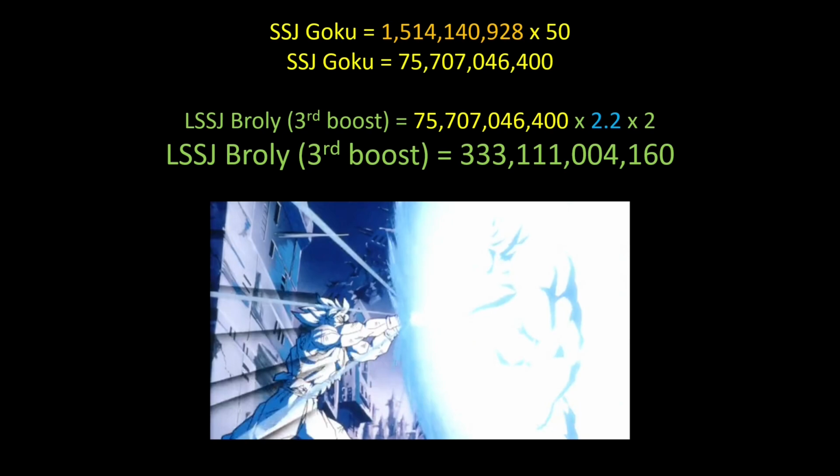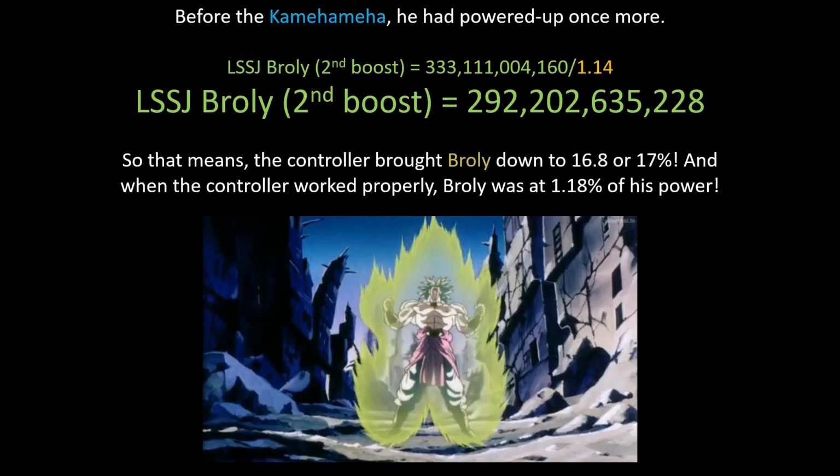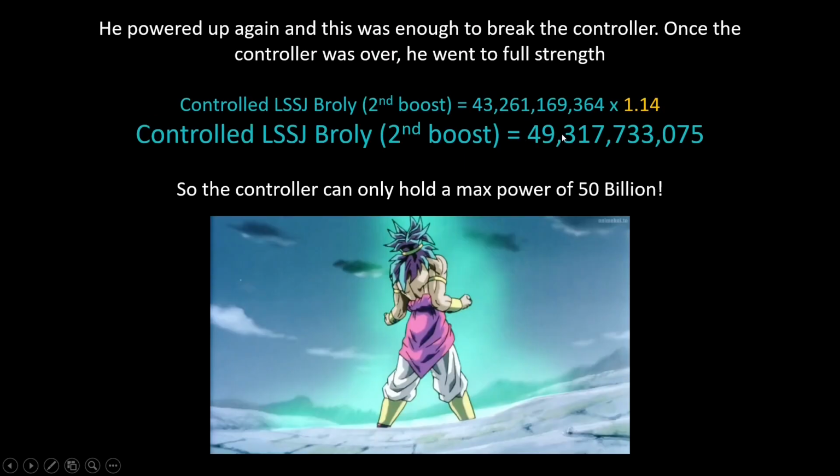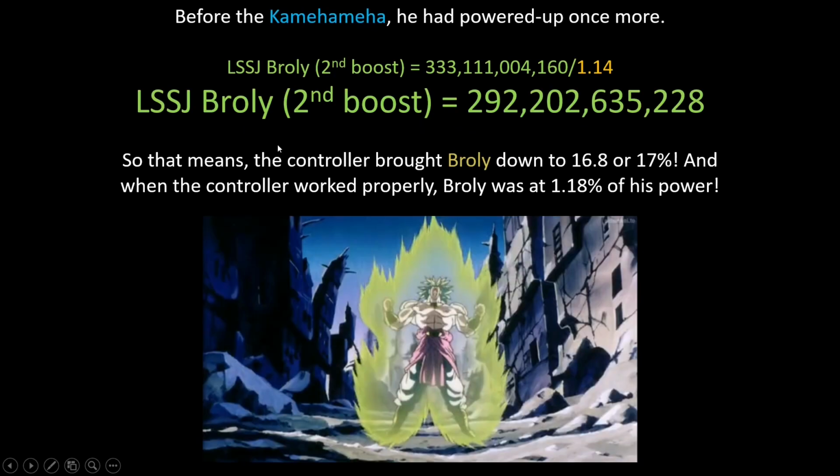If we divide this 333 billion by 1.14, we will know what his second boost power is. So legendary Super Saiyan Broly in his second boost is 292 billion. If we compare this 292 billion to his 49.3 billion, because both of them are second boost, that means the controller brought Broly down to 16.8% or 17%. Now, if we divide this number by 1.14 again, we find out what his power is in his first boost. And comparing that with his 3 billion when he got his first boost, we will know that when the controller was working properly, it was limiting Broly to a mere 1.18% of his power.